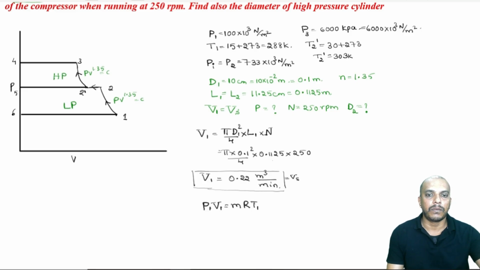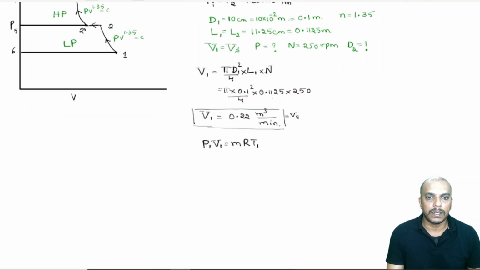Now, mass handled, this is our M1 of course. This is our mass handled at LP cylinder, that is lower pressure cylinder. So, M1 is equal to P1 V1 divided by